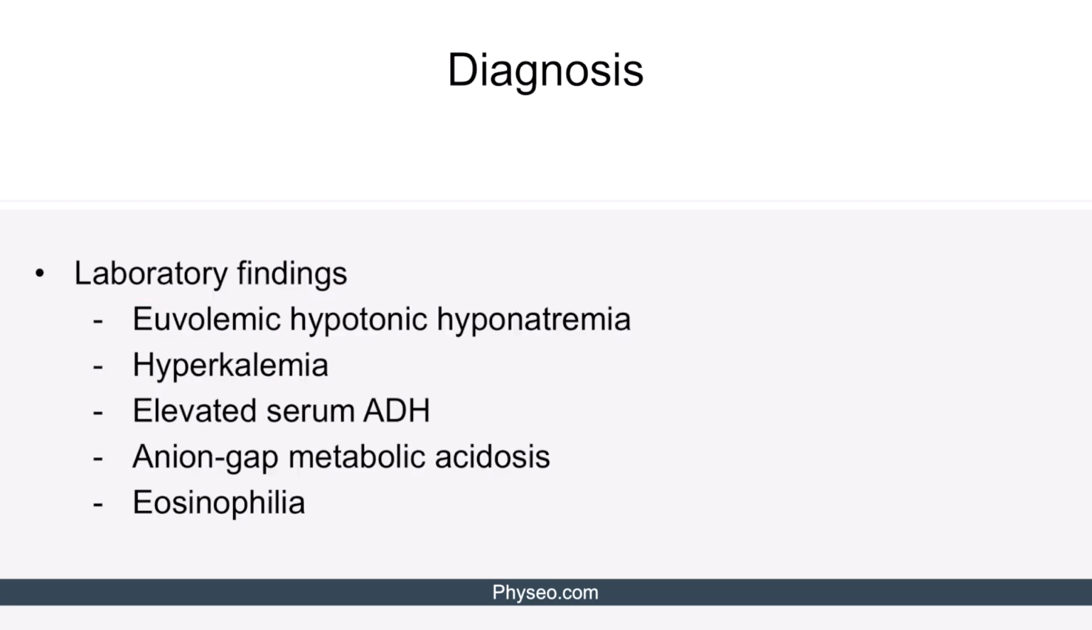Although not diagnostic of primary adrenal insufficiency, there are several additional laboratory findings that are worth mentioning. As mentioned earlier, steroids have intrinsic mineralocorticoid activity. In other words, they have functions similar to that of aldosterone. This is why a deficiency of steroids may lead to euvolemic hypotonic hyponatremia, hyperkalemia, elevated serum ADH, and an anion gap metabolic acidosis. In addition to having intrinsic mineralocorticoid activity, steroids also stimulate apoptosis of eosinophils. Hence, without steroids, eosinophils are less likely to undergo apoptosis, which may result in eosinophilia.